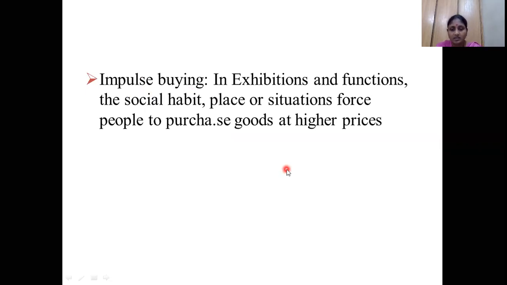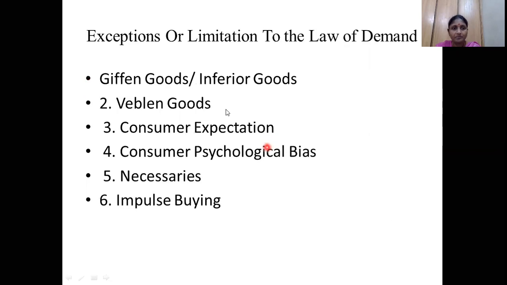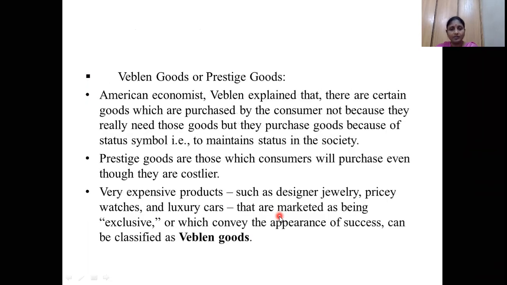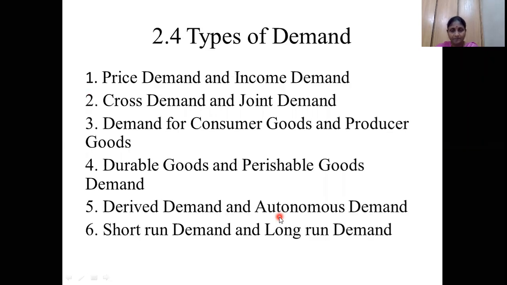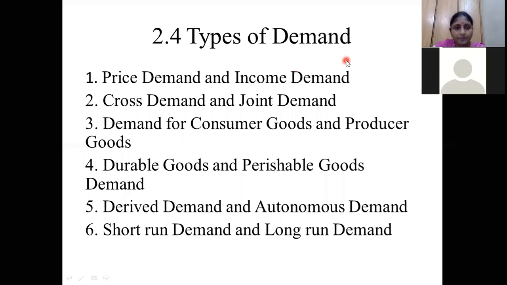What are the things violating the law of demand? Giffen goods, Veblen goods, consumer expectation, consumer psychological bias, necessaries, and impulse buying. So remember all these side headings and explain according to the examples you feel comfortable with. Okay. Next, hope you understood the Giffen goods concept and the factors which violate the law of demand. Understood or not? Respond with Yes, ma'am. Okay.